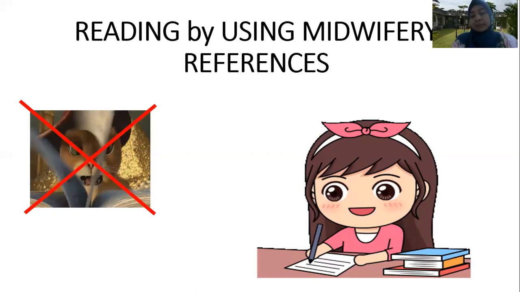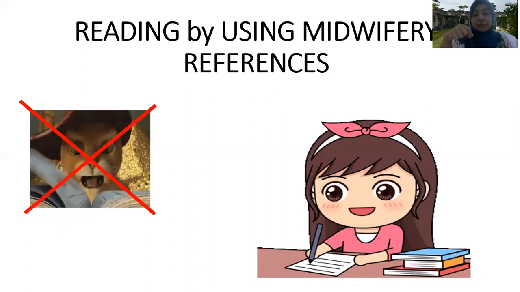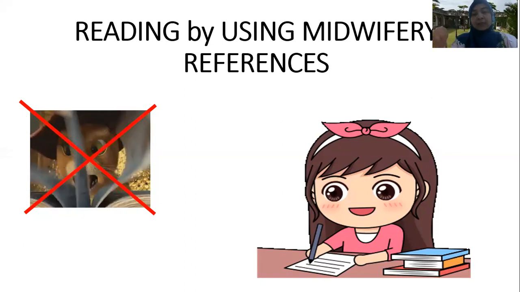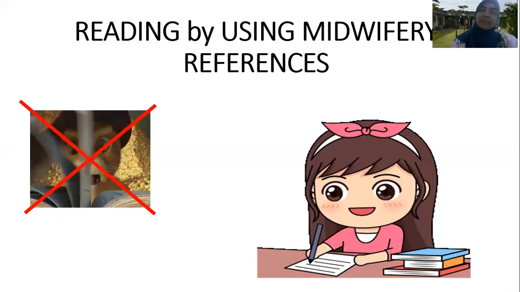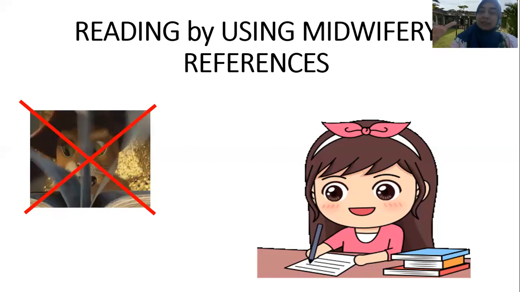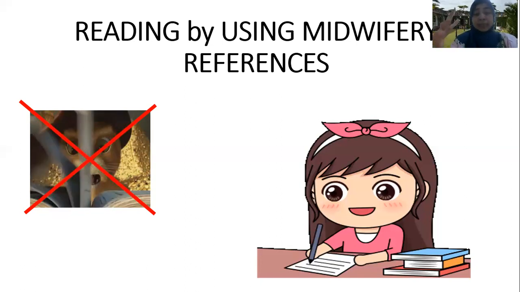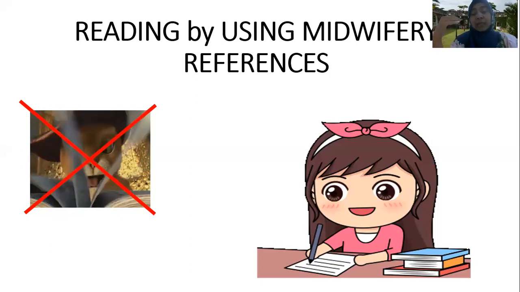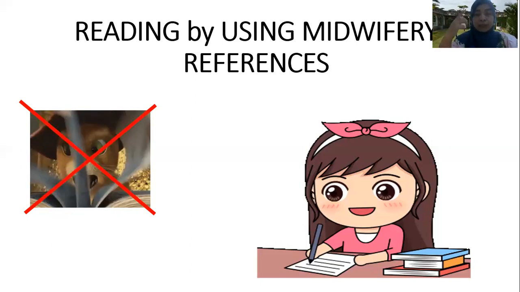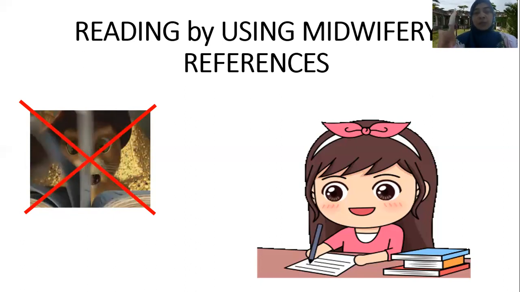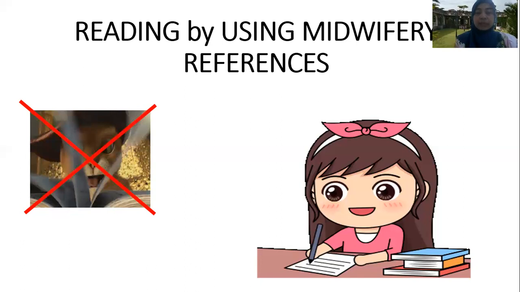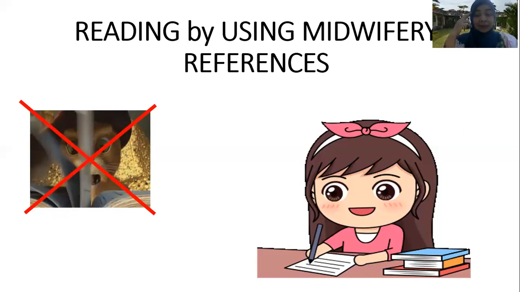And what about the girl? We see that the girl is holding a pen. So after she reads, she tries to make a resume by writing. The girl is trying to get the biggest information that she can get by reading and by writing. Reading is a process to get information, but writing is also a process to get information. So by using these two techniques, the girl has two ways to increase the information understanding in her mind.